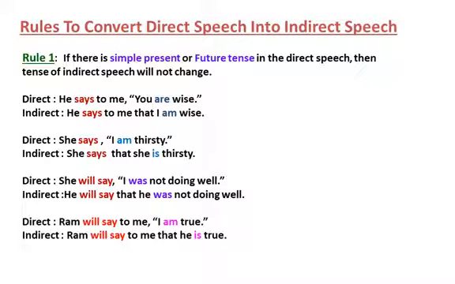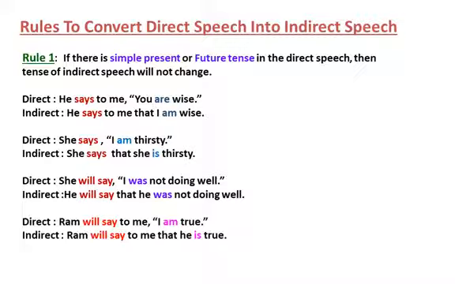Direct, he says to me, "You are wise." It is a simple present tense. We change it to indirect. He says to me that I am wise. You can see the verb did not change. It is the same. It is not changed.